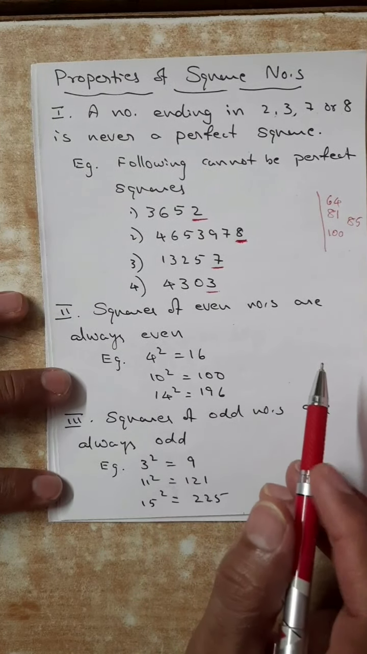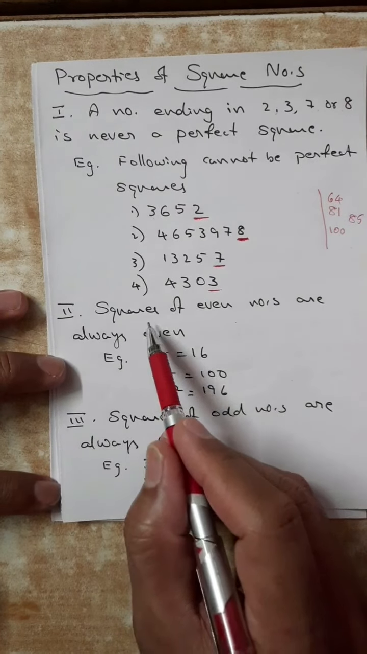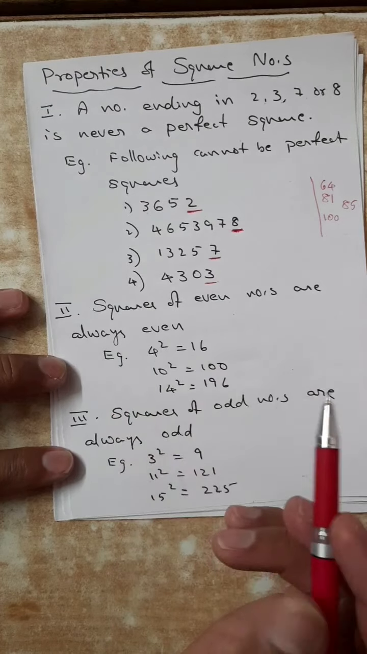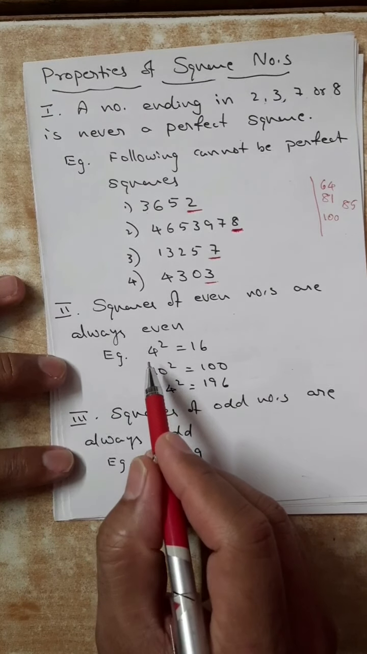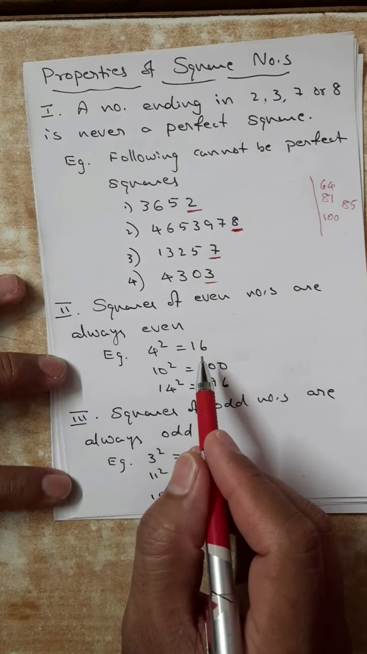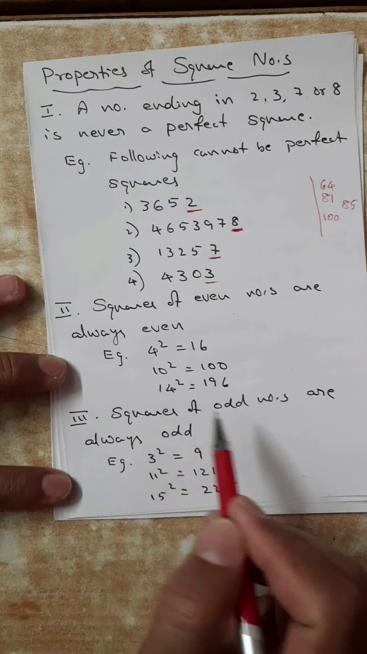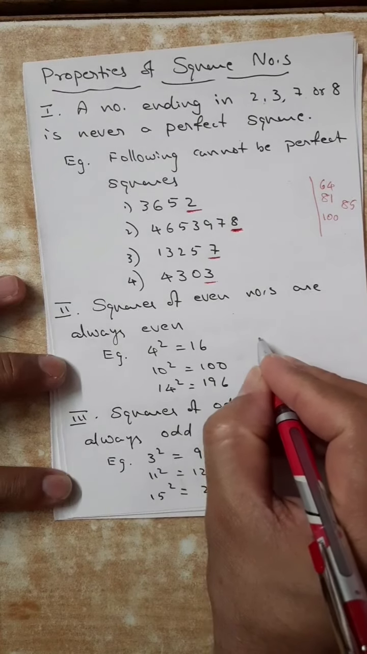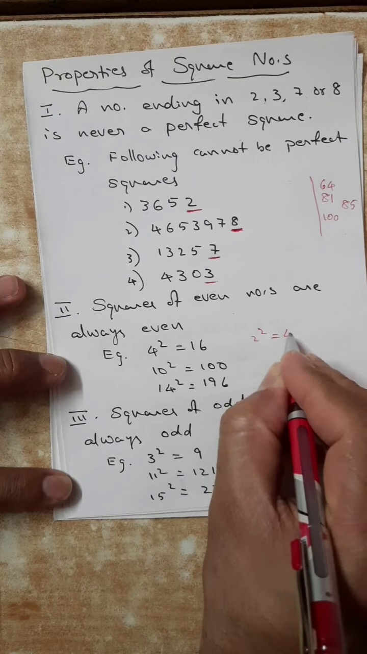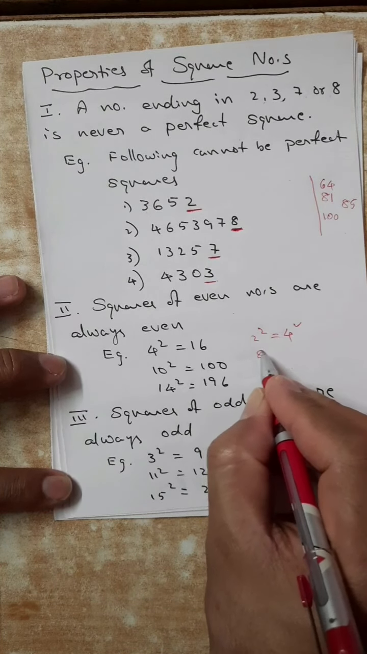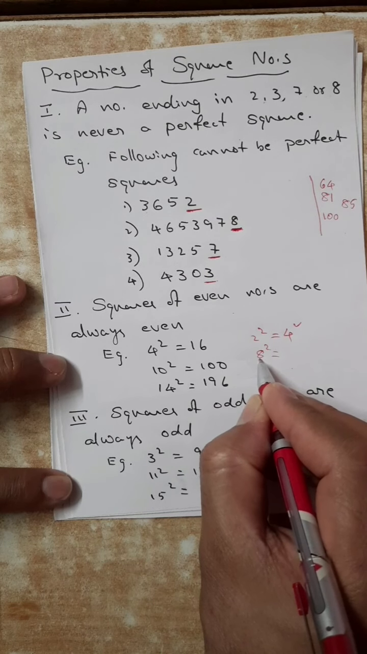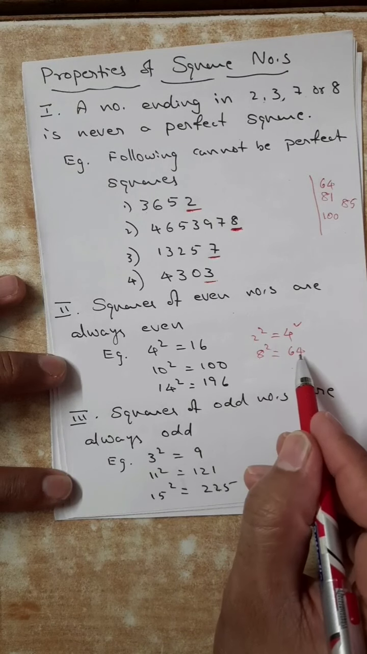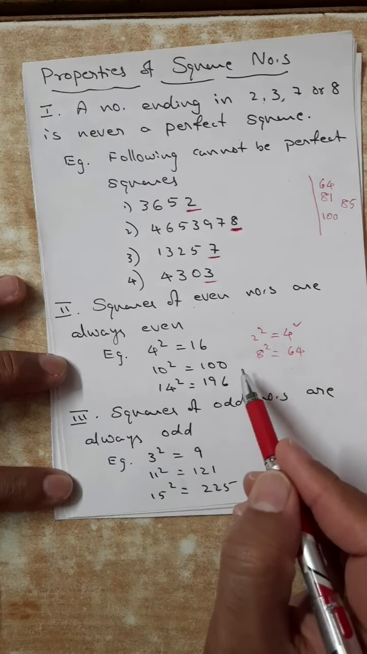Then the next property, a very simple property: squares of even numbers are always even. If it is an even number, 4, the square is 16. If it is 10, the square is 100. 2 is a perfect square, 2 square is 4. 8 is an even number, the square of 8 is 64, which is also even. So the square of an even number is even.